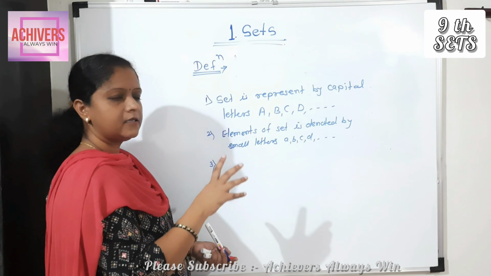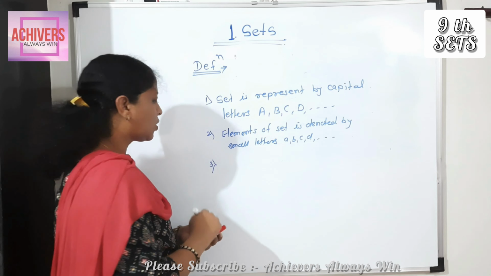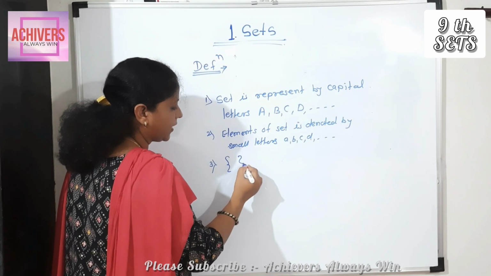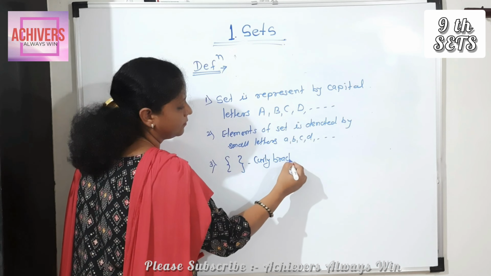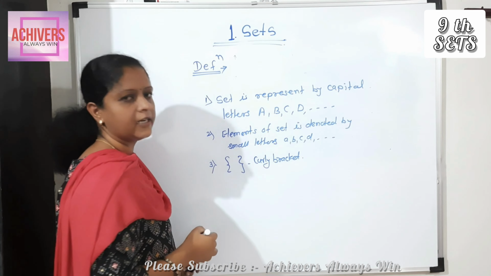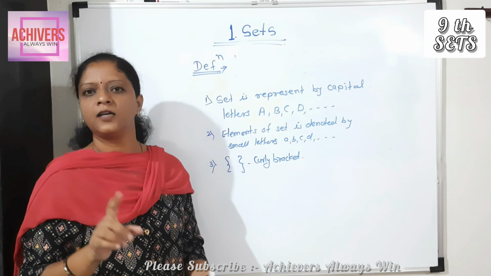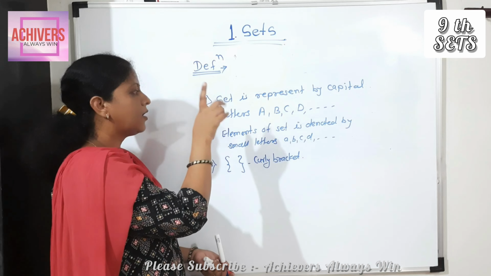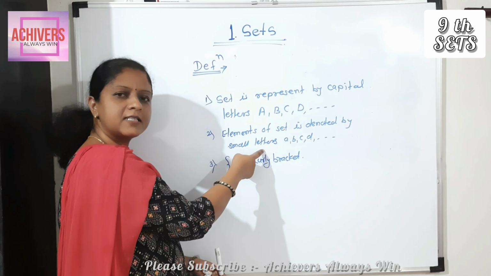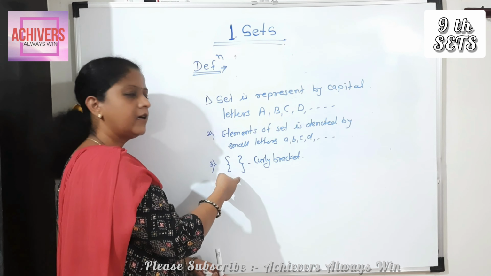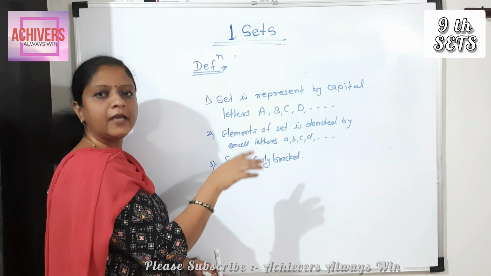And write the elements of the set in a closed bracket. That bracket is called curly bracket. Write all elements in curly bracket. Some points related to the set. First we know the definition and these 3 points. Every set is represented by capital letters. Elements of that set are represented by small letters, and write the set in a closed bracket. That bracket is called curly bracket.